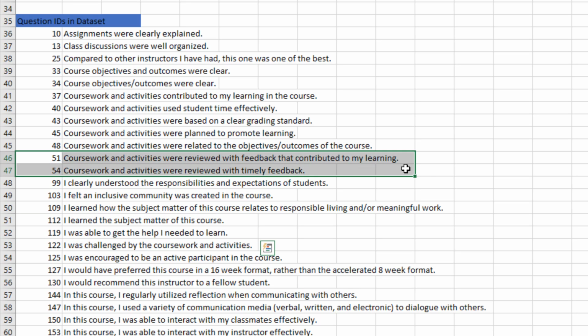So if we go to my reference tab and take a look at questions 51 and 54, we can see that these Likert-style questions were related to the quality of the feedback, as well as the timeliness of the instructor feedback on assignments.